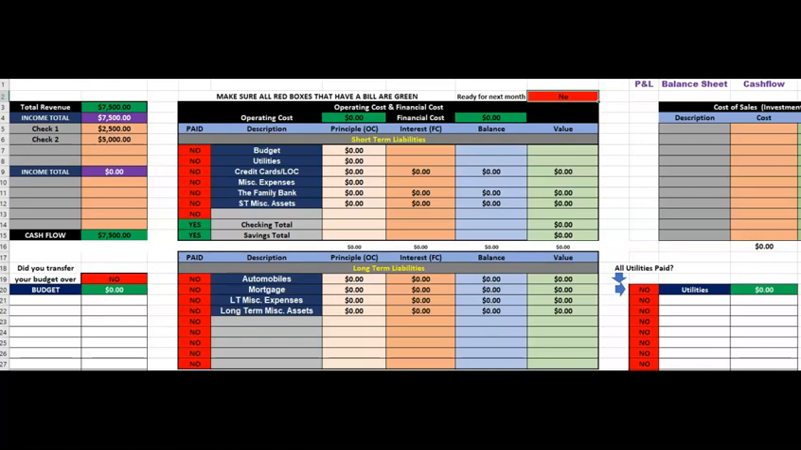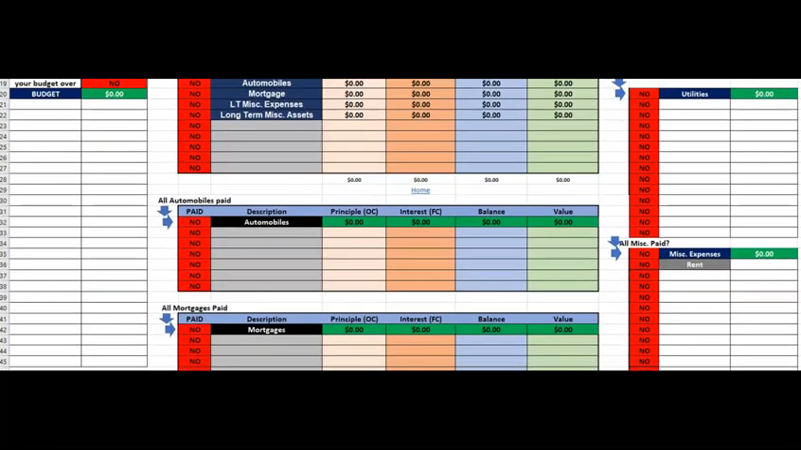So next, let's enter a mortgage. Let's say the principal is 1,500 and interest 500. Let's give this a value of 250,000, and let's say we owe 200,000 on it.